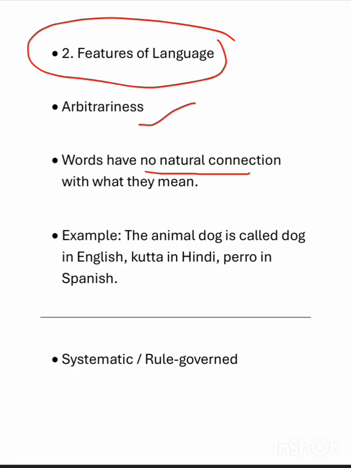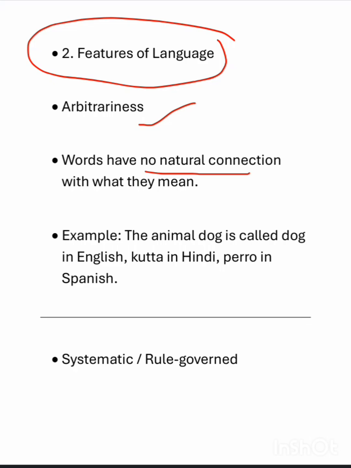For example, we have the word tree. Can this word tree symbolize or look like the actual tree? No, the word tree doesn't look like the actual tree, but we gave the name tree to the tree. We could say that it is pink, it is bag, but we said tree. We can also give some different names to it.